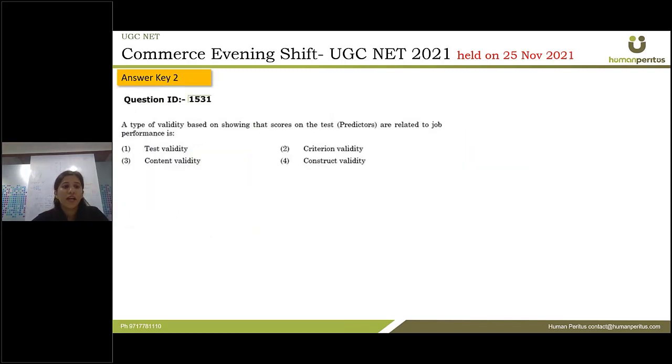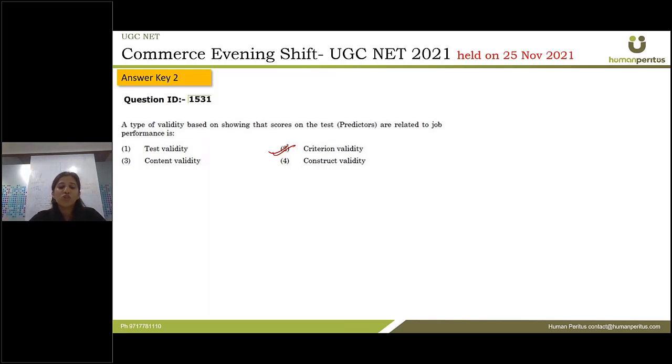Next question. A type of validity based on showing that scores on the test, referred to as predictors here, are related to the job performance. Which one of the following is the correct option? Test validity, content, criterion validity, and construct. The correct option is criterion validity. Why? Let us understand criterion validity with the help of an example.